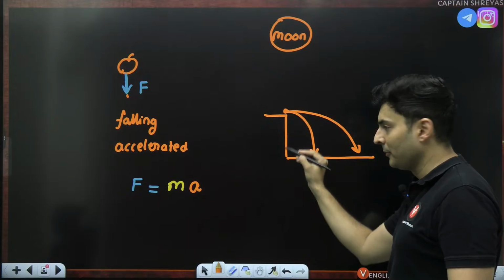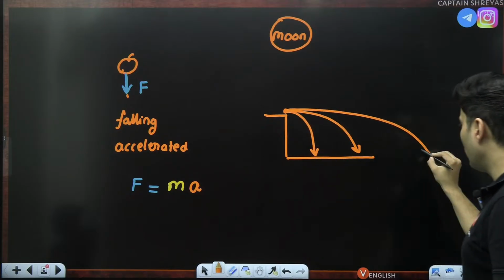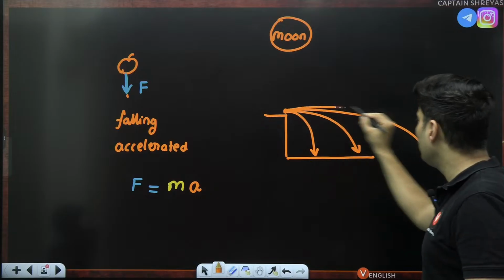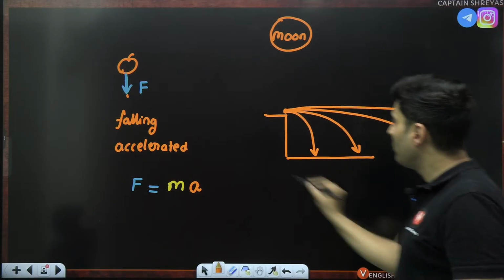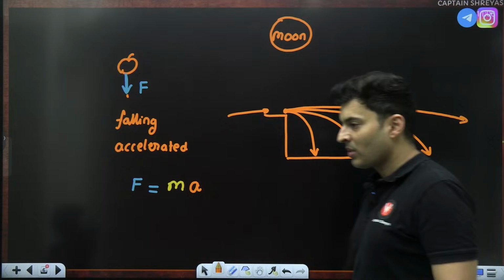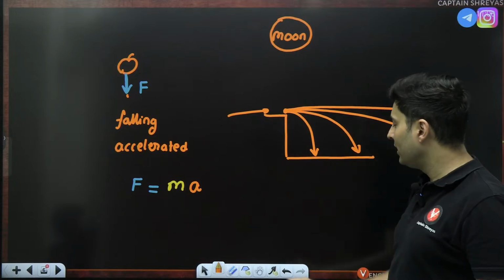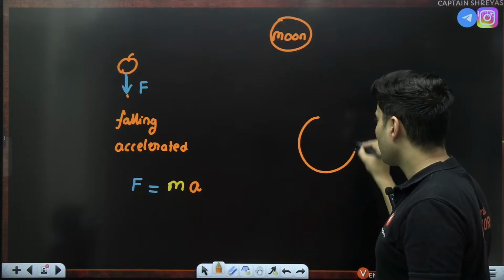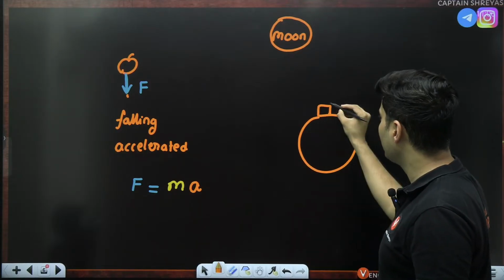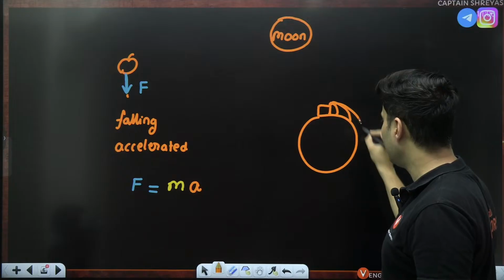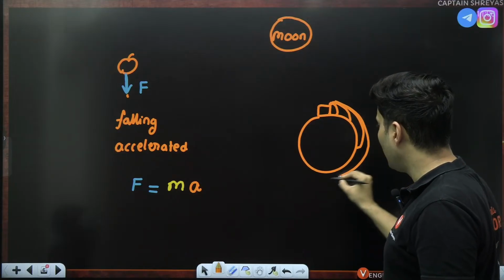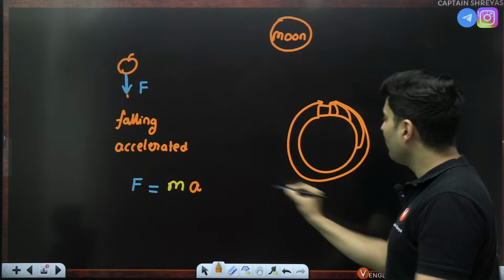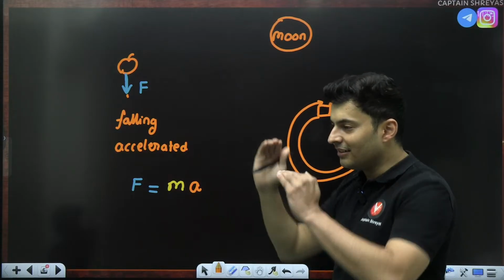You are standing on a hill. You throw it with more speed, it will fall over here. You throw it with even more speed, trust me, it will probably hit you from behind. You'll be like, sir, I threw it front. How did it come from behind? The reason for that is earth is round. And you were standing on a hill somewhere here. First time it fell here, second time it fell here, third time it fell here, fourth time with large speed it was trying to fall, but even the earth was bent. Even the earth is curved.